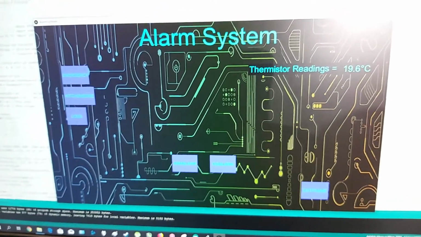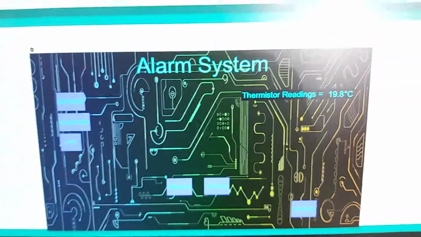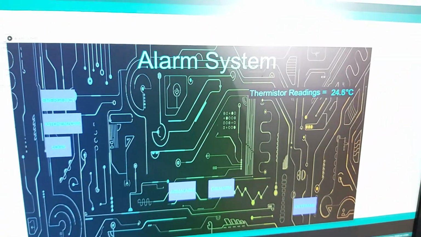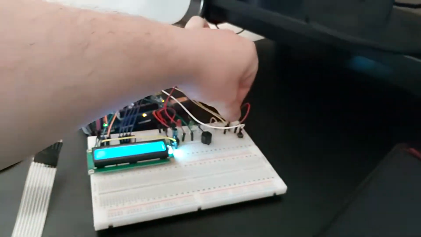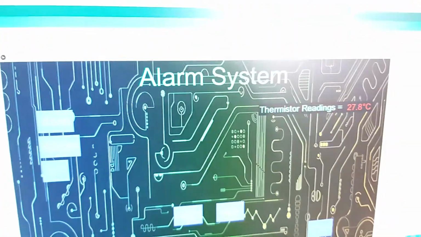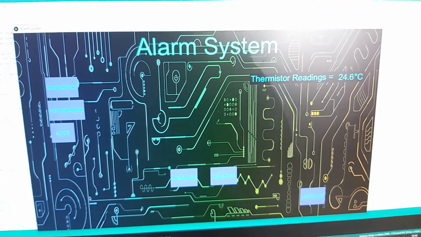On the right side you can see thermistor readings. So if I just touch this sensor, I will increase this temperature. It becomes red and the alarm is triggered. Now I'm not touching the thermo sensor. It goes down and the alarm is off.